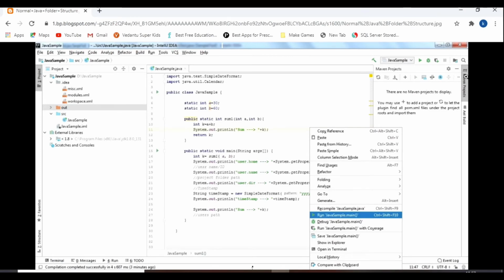Whenever you have a Maven project, you will see Maven here. Whenever you run simple Java projects, you will have only this. You have to right click on the program and click run on it. So this is a simple Java program. In the IDE, you will write a Java sample like this, and you will right click on the Java file and it will be executed.